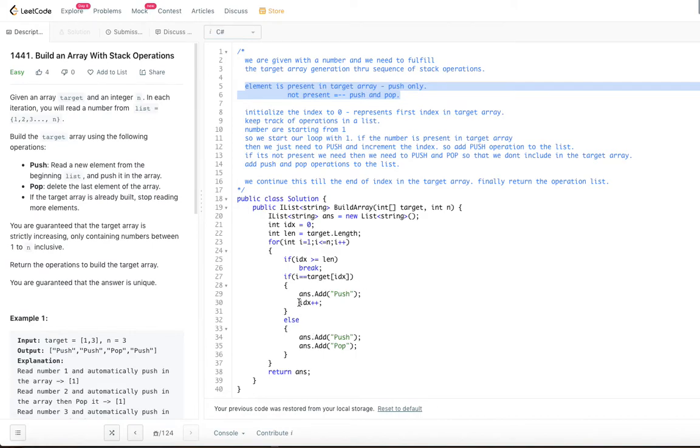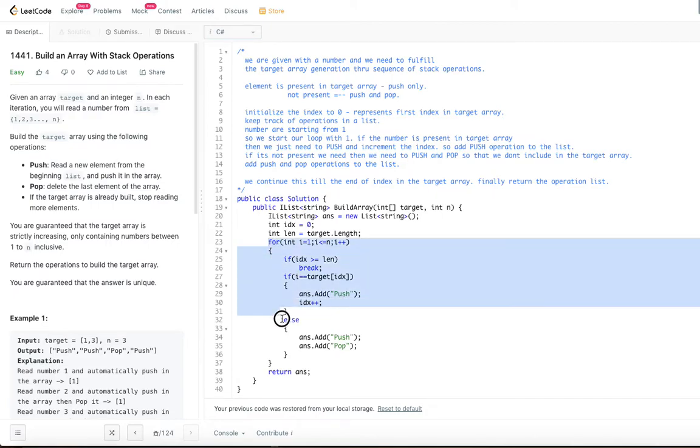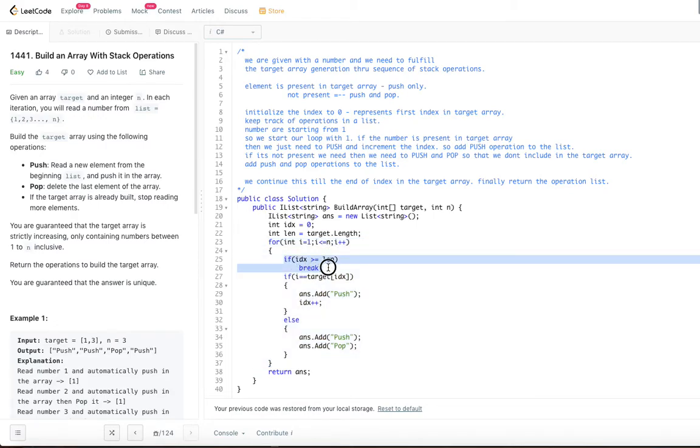But when it is present, you need to increment the index. When it is not present, you have to wait till the element becomes available, right? So that is how we are going to continue through this from 1 to n. But of course, if the target array is much less than n, we break out initially, so prematurely basically. So finally we will return the answer list. So that's how the code is going to work.